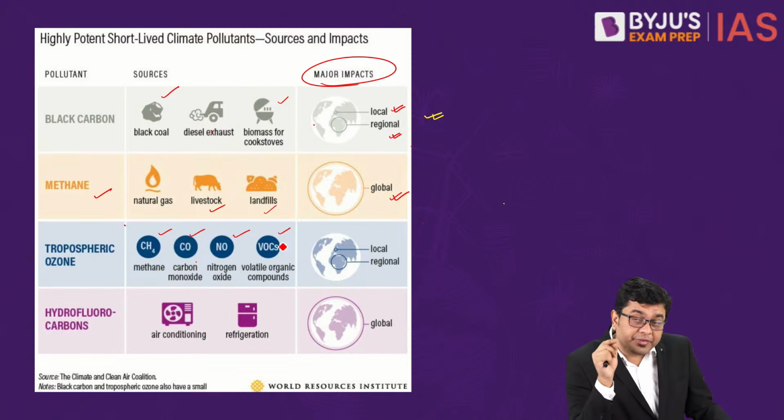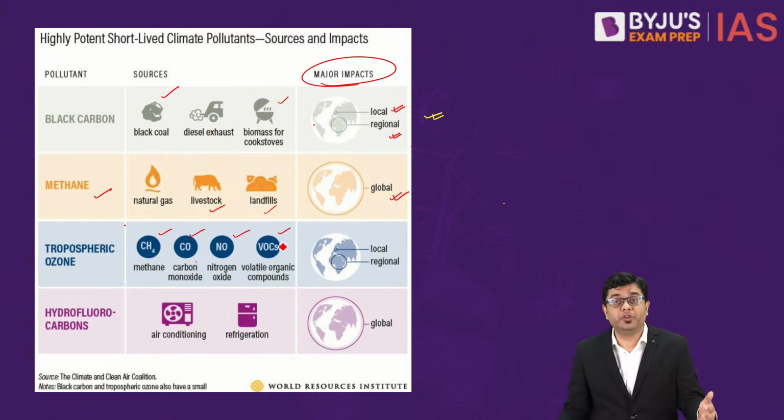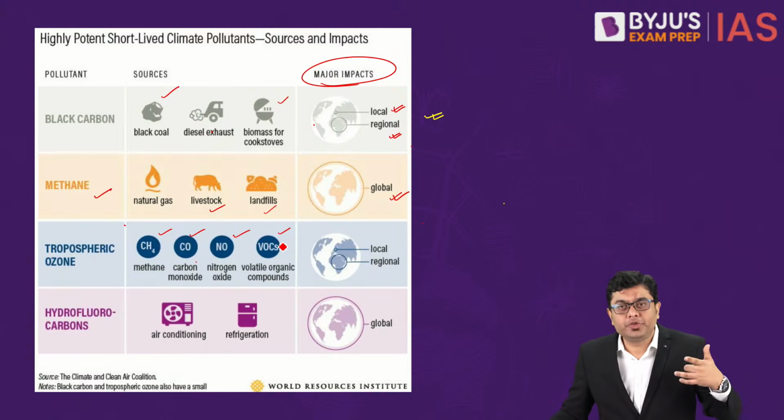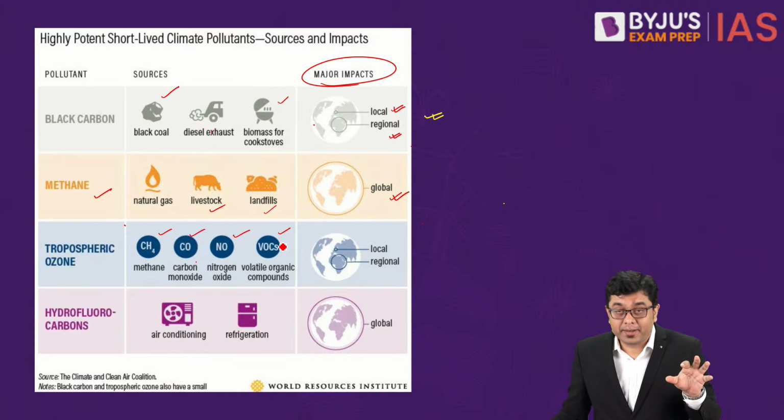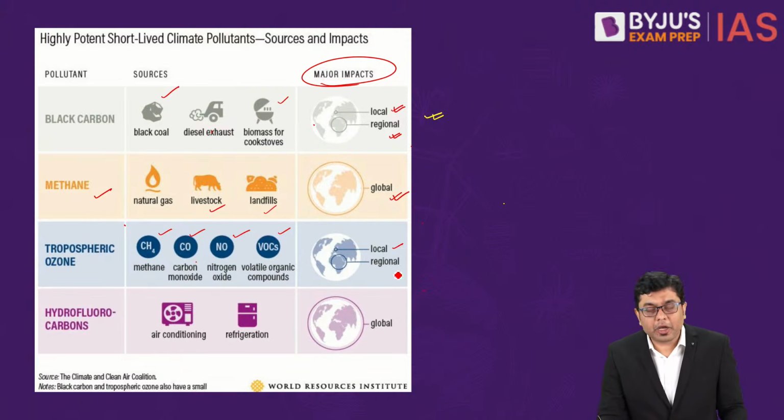And if you have residual, unburnt hydrocarbons also found in the region, that significantly leads to the production of PAN, or peroxyacetyl nitrate, which is also referred to as photochemical smog. So this impact will also be at a local and a regional level.